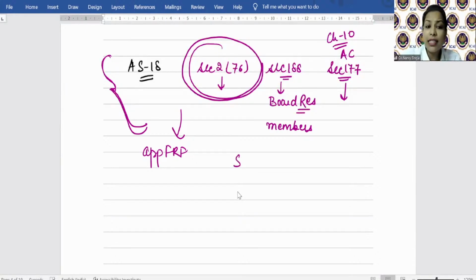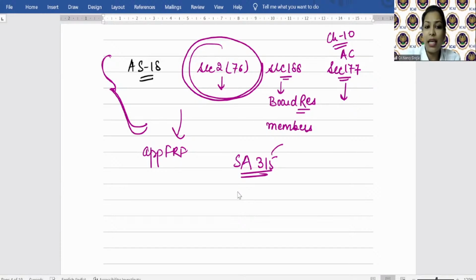So when the auditor is identifying and assessing the risk of material misstatement through understanding the entity and its environment in terms of SA 315, the auditor will ask the management for a list of the various related party transactions that management has. With respect to all those related party transactions, the auditor will accordingly decide the nature, timing, and extent of his audit procedures, right?